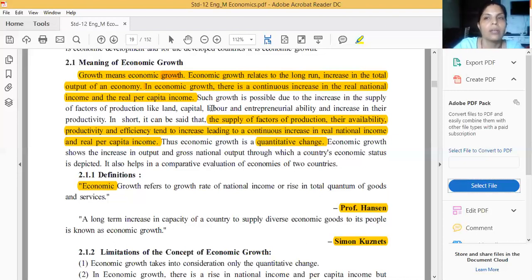That means that particular economy's GDP is also increasing. So if economic growth increases, GDP also will increase. If I say increase in the real GDP or real per capita income, real GDP means what? Actual income.